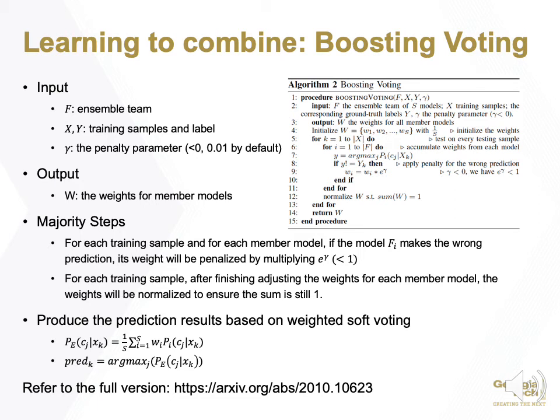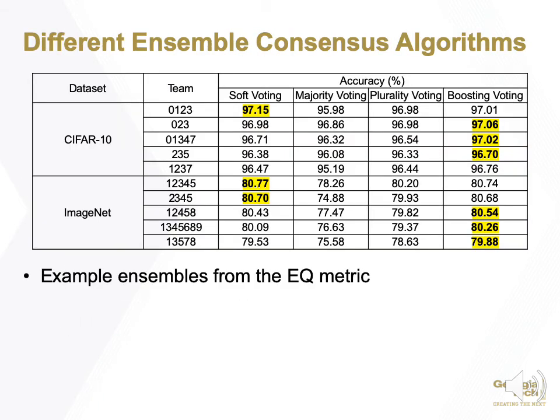For each training sample, after finishing adjusting the weights for every member model, the weights will be normalized to ensure the sum is still 1. Then, with the learned weights for each member model, we will perform the weighted soft voting to get the prediction results.